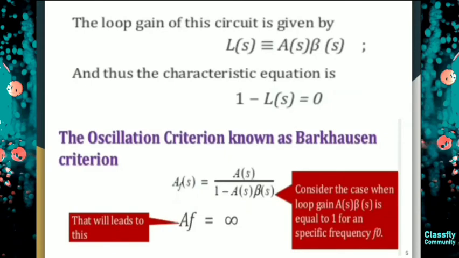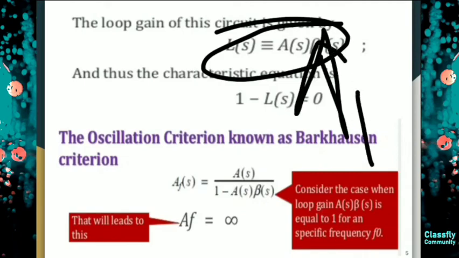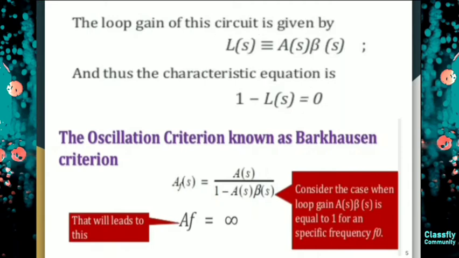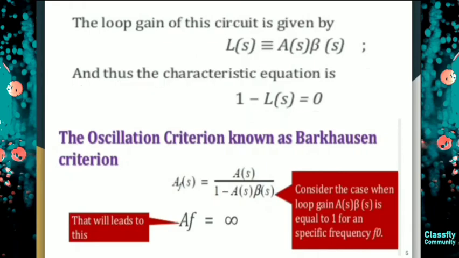See, what is a loop gain? A beta, right? This is A beta. So if I state that my A beta is equal to 1, so what happens? I get 1 minus L(s) equal to 0, which will be my characteristic equation. So this is my loop gain, that is L. Okay. And the oscillation criteria known as Barkhausen's criteria, that means a loop gain.